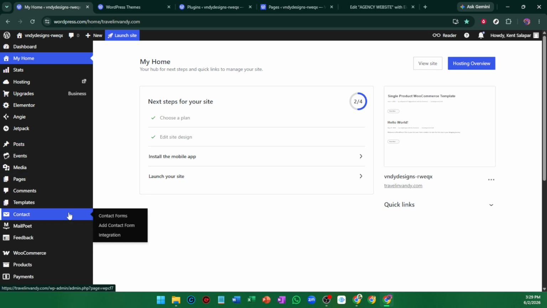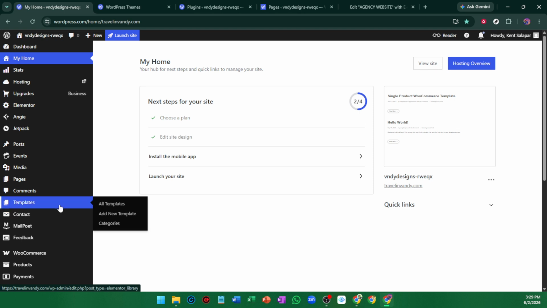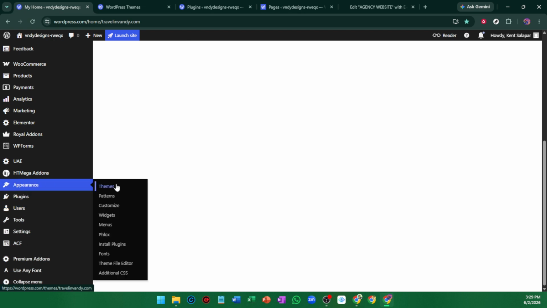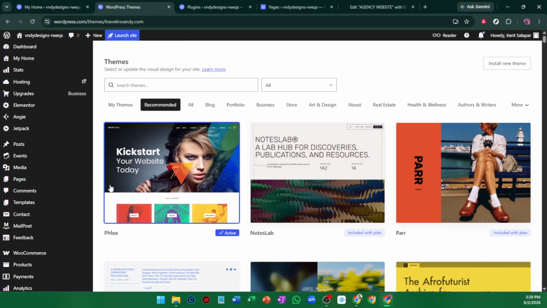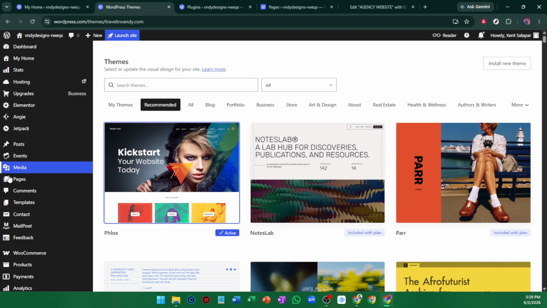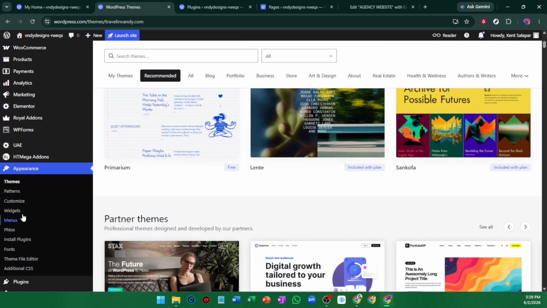Next, it's time to install your free theme and plugins. Go to Appearance, then Themes, then Add New. Search for Hello Elementor, install it, and activate it. This theme is lightweight and works especially well with Elementor, which makes it a great choice for a modern agency website. After that, go to Plugins, then Add New, search for Elementor Website Builder, and install and activate it.